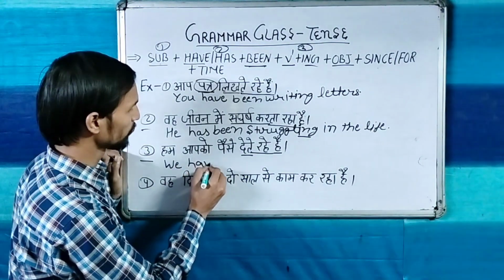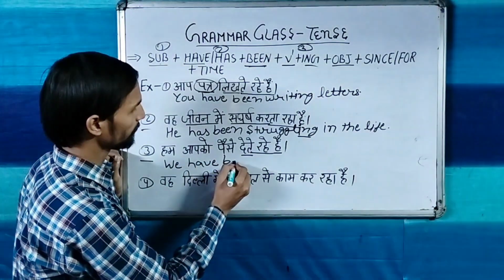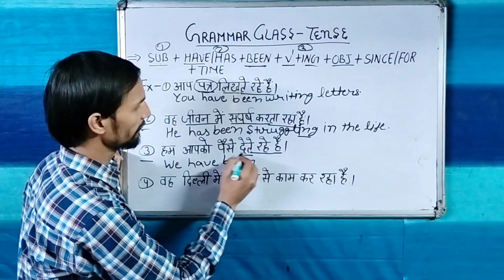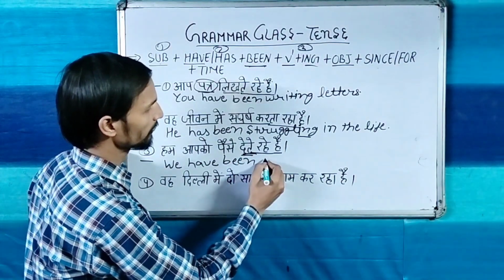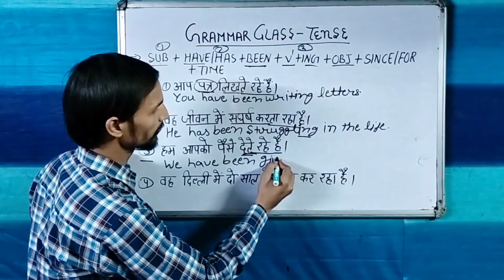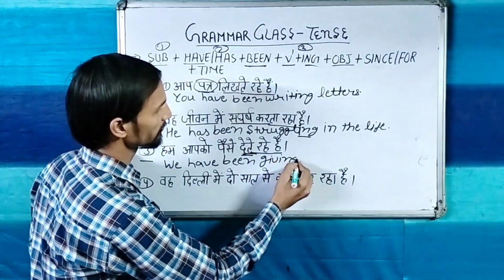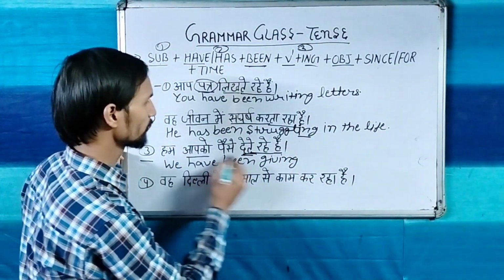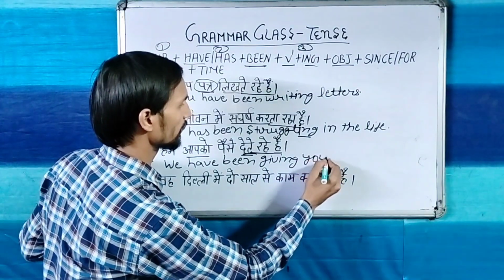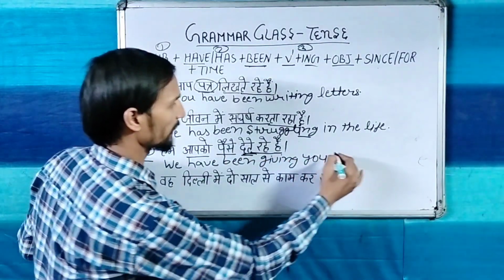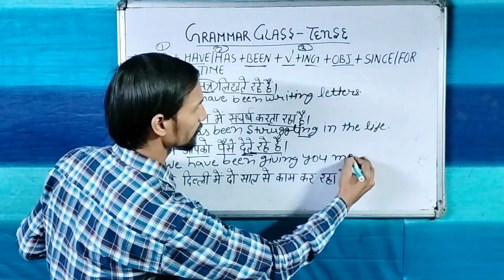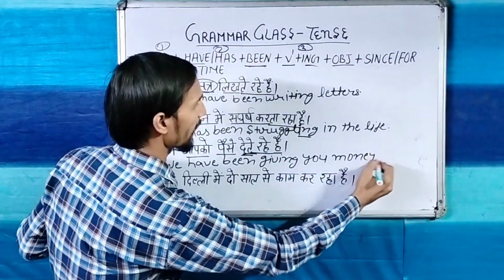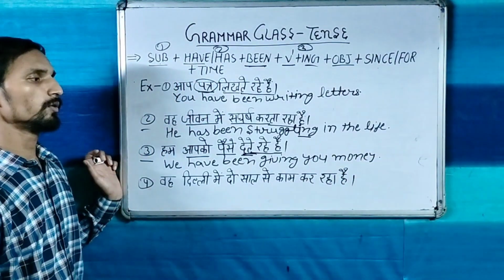With we we will use have, after it been, then the main verb, give, and with give we will use ing. We have been giving you what? पैसे. पैसे means money. So we have been giving you money.